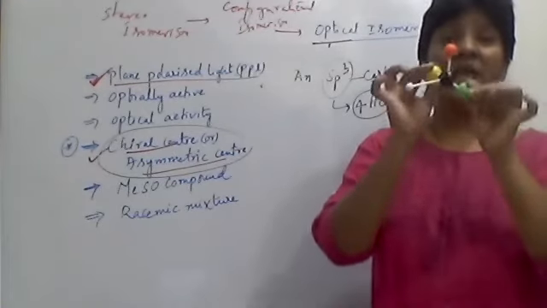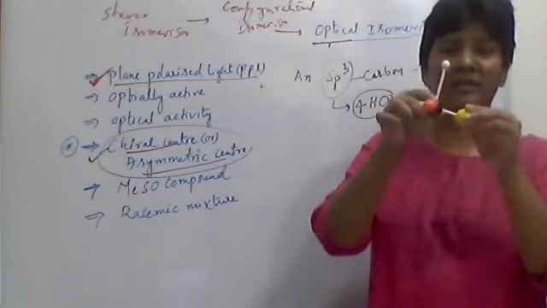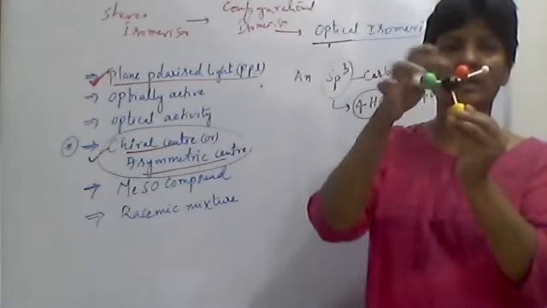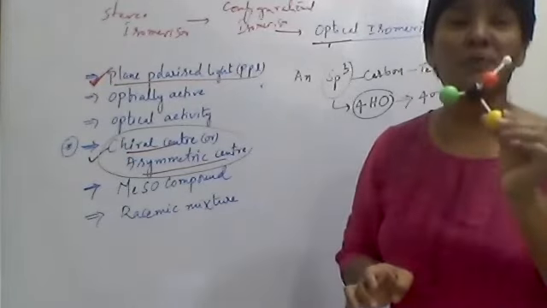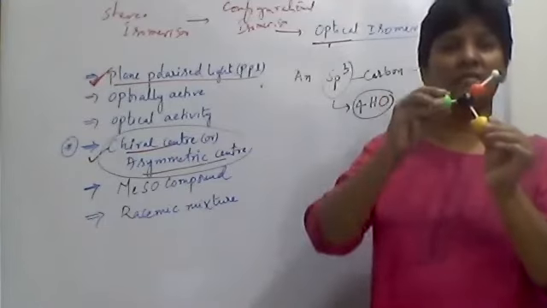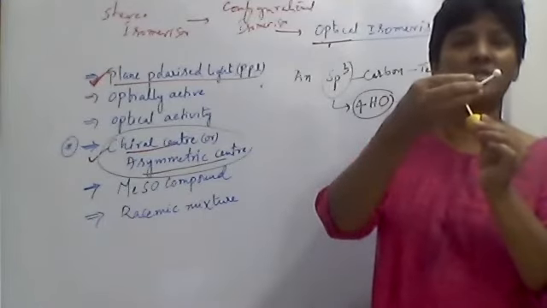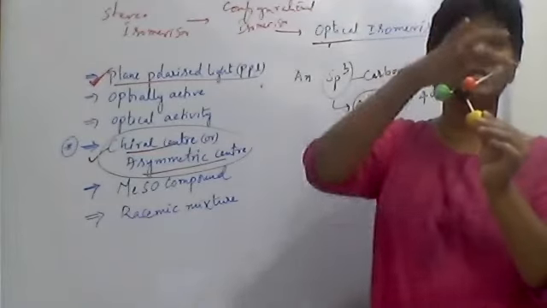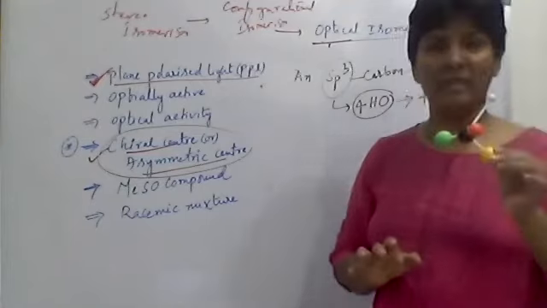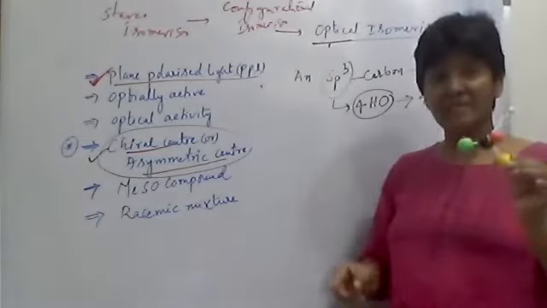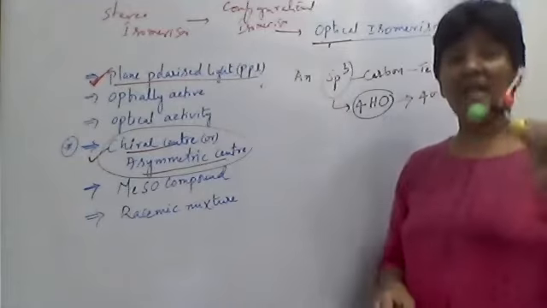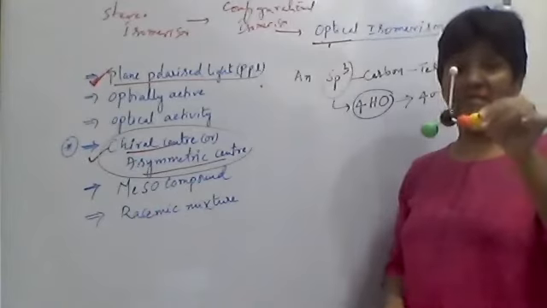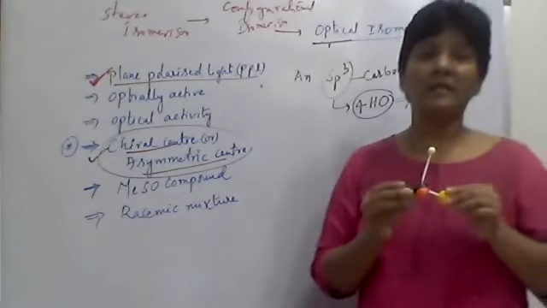If it is any sp3 tetrahedral carbon attached with four different groups, all are different, green is not orange, orange is not green or white or yellow, all are different, meaning A, B, C, D, attached by four sigma bonds like this, such a carbon is called a chiral carbon.